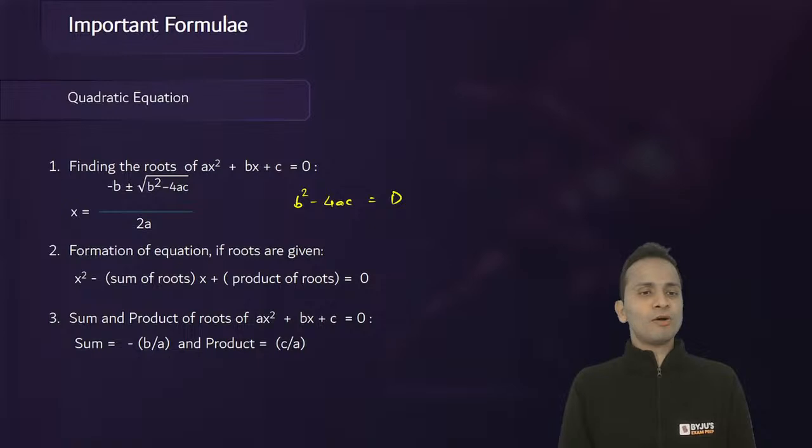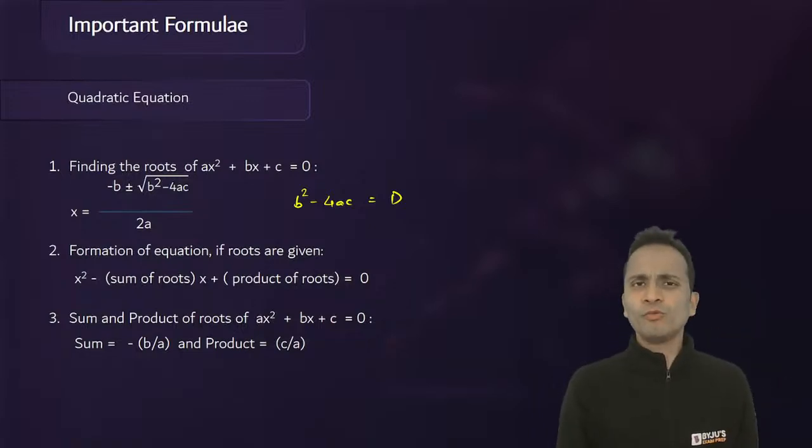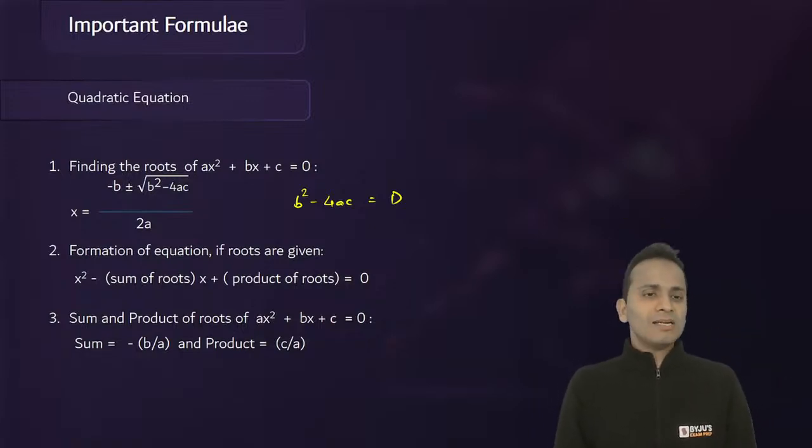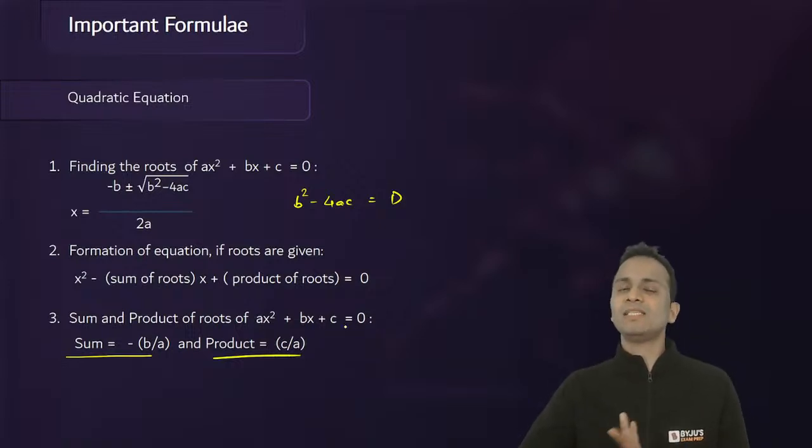Now the second and third formula is the formation of an equation if the roots are given. So x square minus sum of the roots into x plus product of the roots equal to 0. Just a small revision. I know that most of you, in fact all of you, must be knowing these formulas. Now how to calculate the sum of the roots for a quadratic equation in the general form ax square plus bx plus c equal to 0? Sum of the roots is minus b upon a. Product of the roots is c upon a, where a, b and c are the coefficients or the constants.